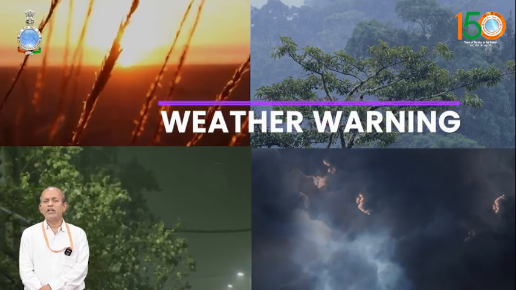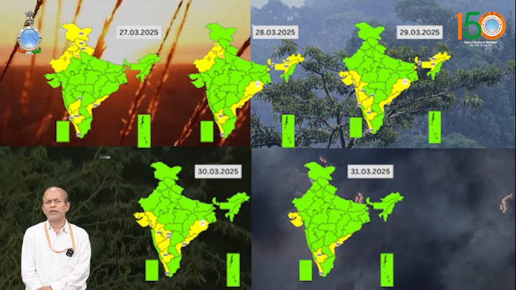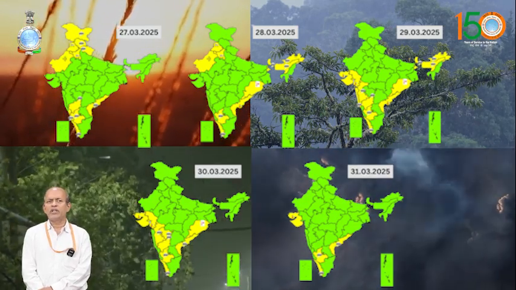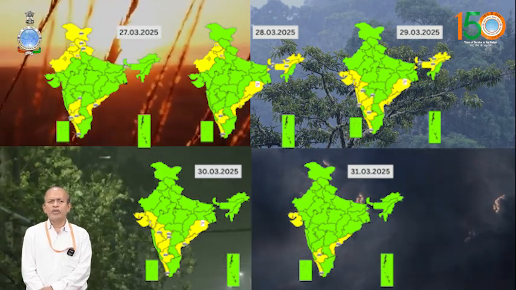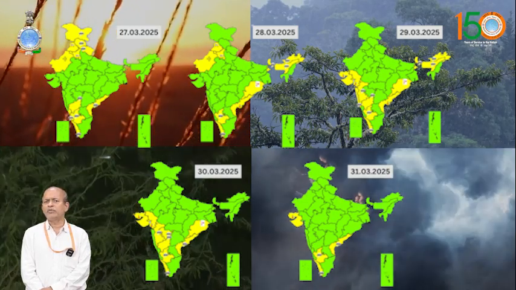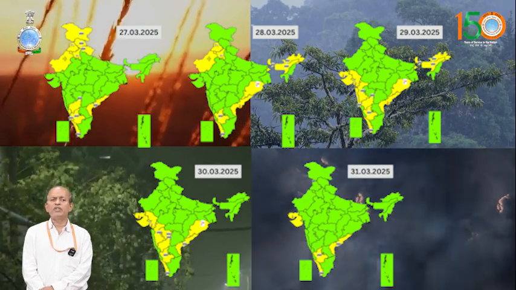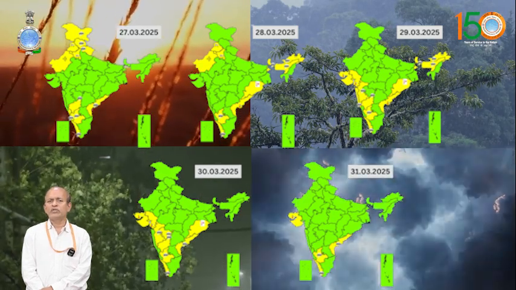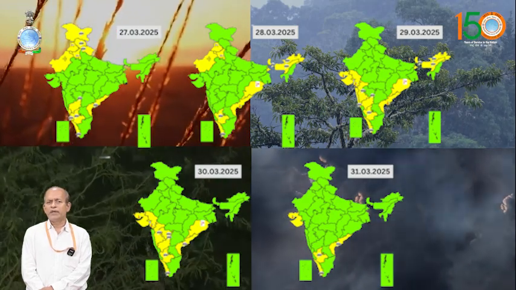As for the warnings, the day-to-day warning for the next 7 days has already been discussed in our daily video, and no major warnings are there, meaning no orange or red color warnings. However, thunderstorm and dust storm over northwestern India, and also heat wave over Odisha, particularly on day 3 to day 4, are expected. Hot and humid conditions will also prevail over the western part of the country, the coastal belt of Gujarat and Maharashtra, mainly on day 3 and day 4.